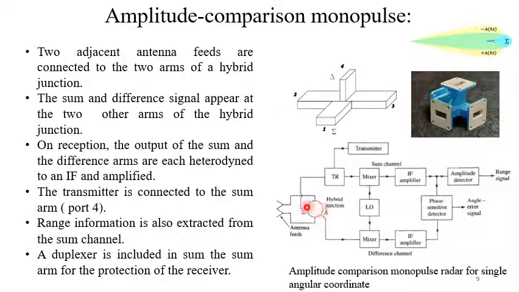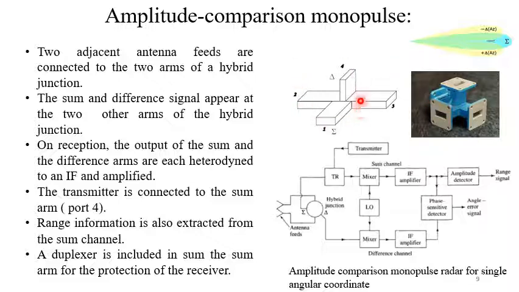Now the hybrid junction is a microwave passive component. It is a 4-port microwave passive component. This is a picture of a hybrid junction. Well, there are several types of hybrid junction. We have used here, just for understanding purposes, the magic T. So this is the magic T or hybrid T junction.